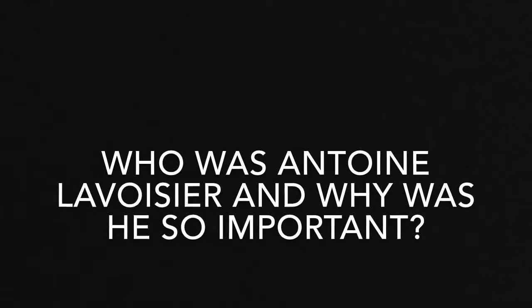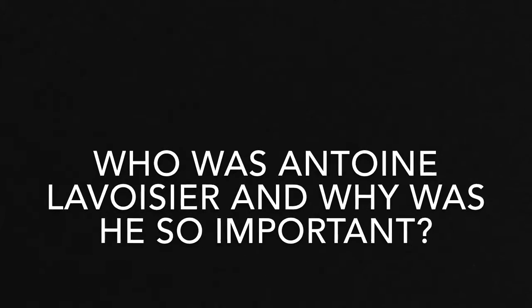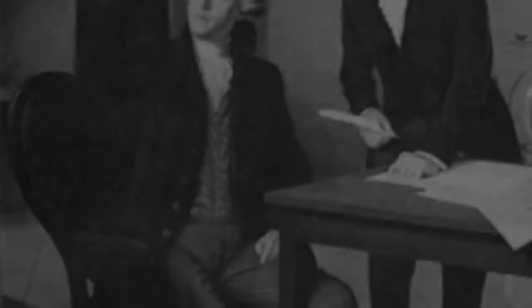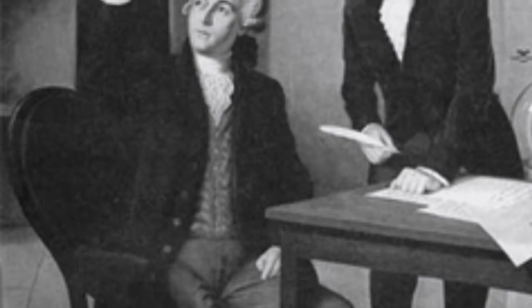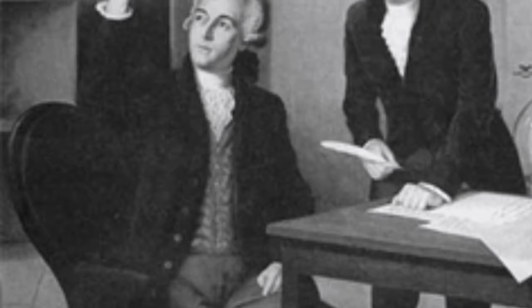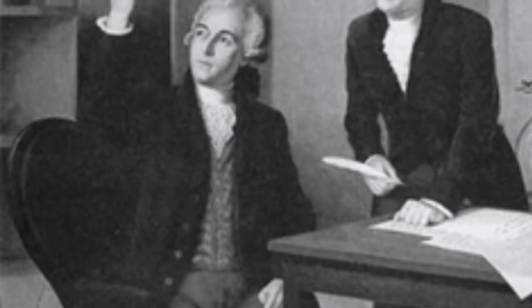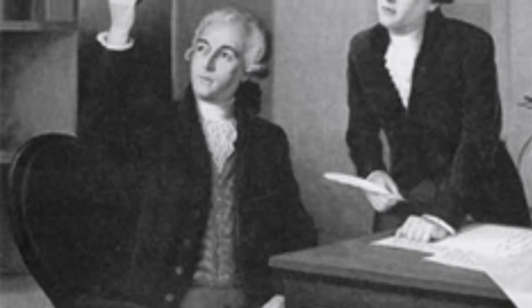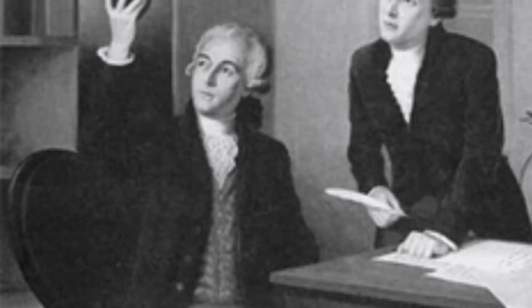Who was Antoine Lavoisier and why was he so important? Antoine Lavoisier was born in Paris, France on August 26, 1743. He grew up in an aristocratic and wealthy family. His father was a lawyer and his mother died when he was only 5 years old.